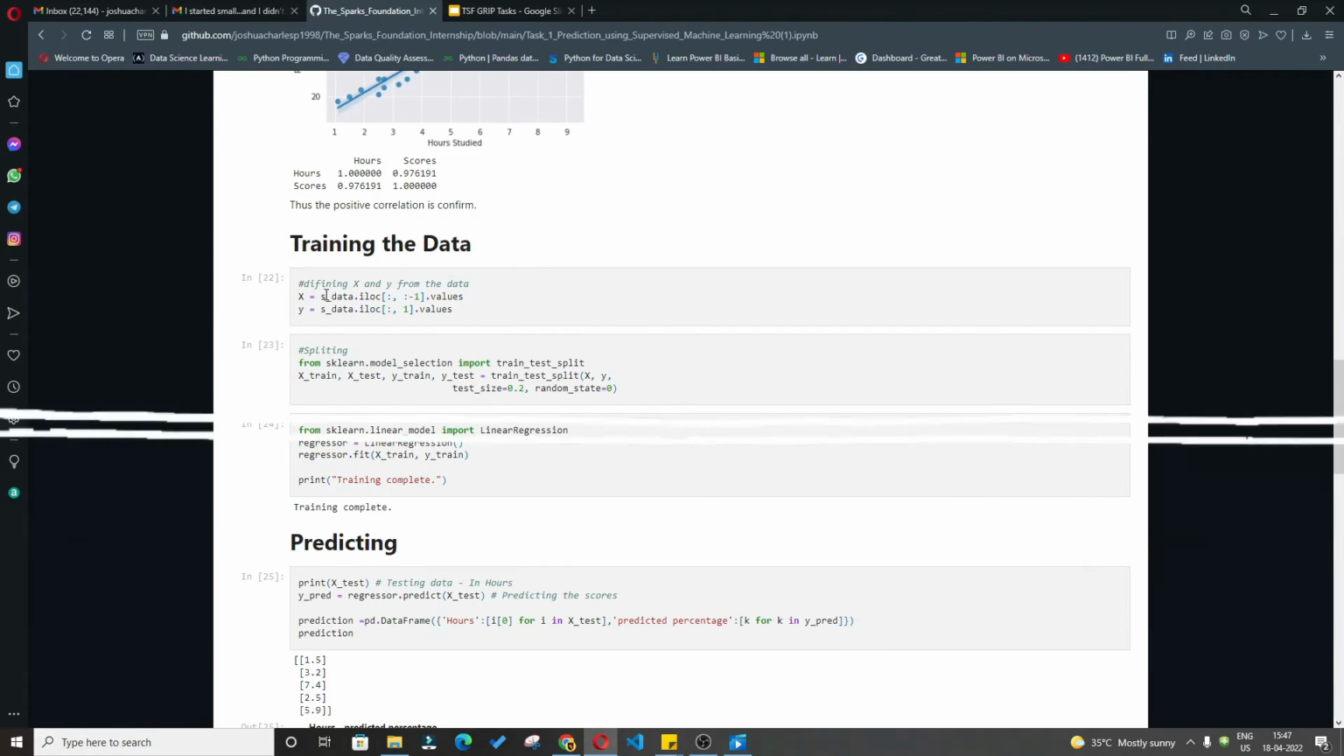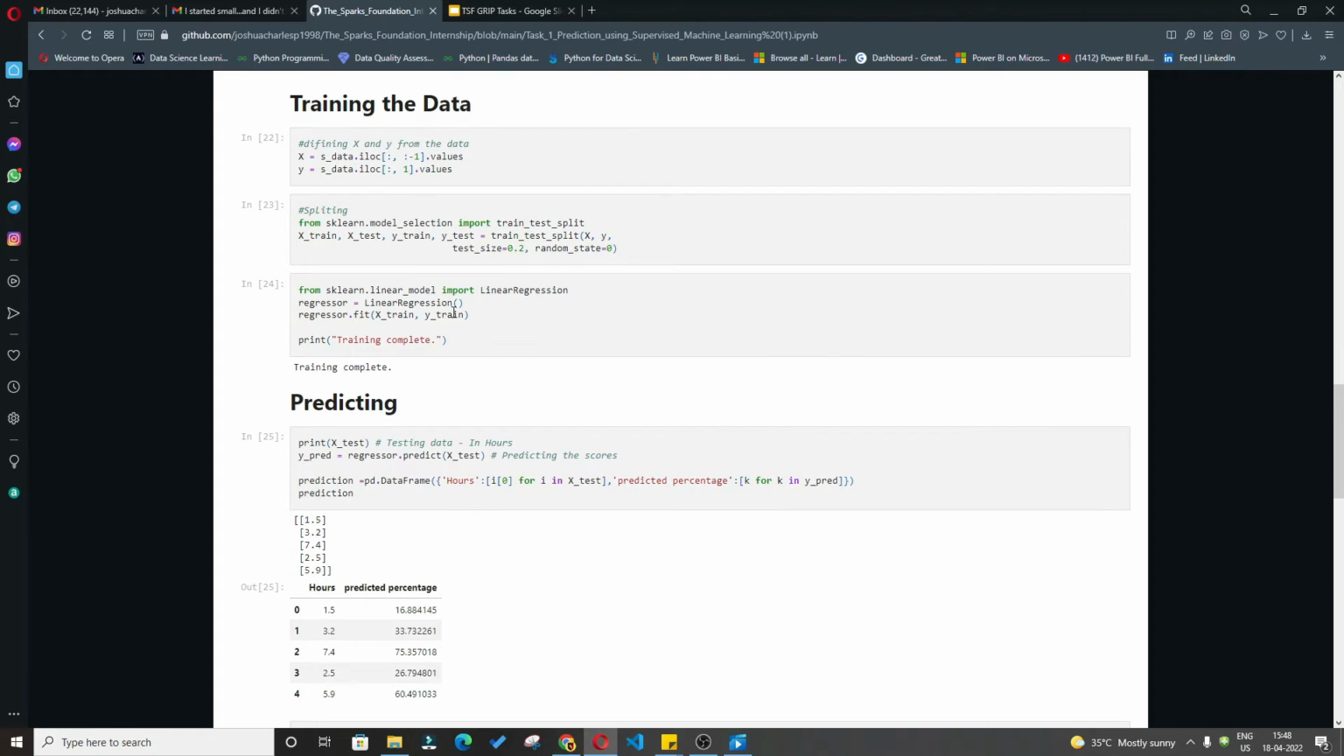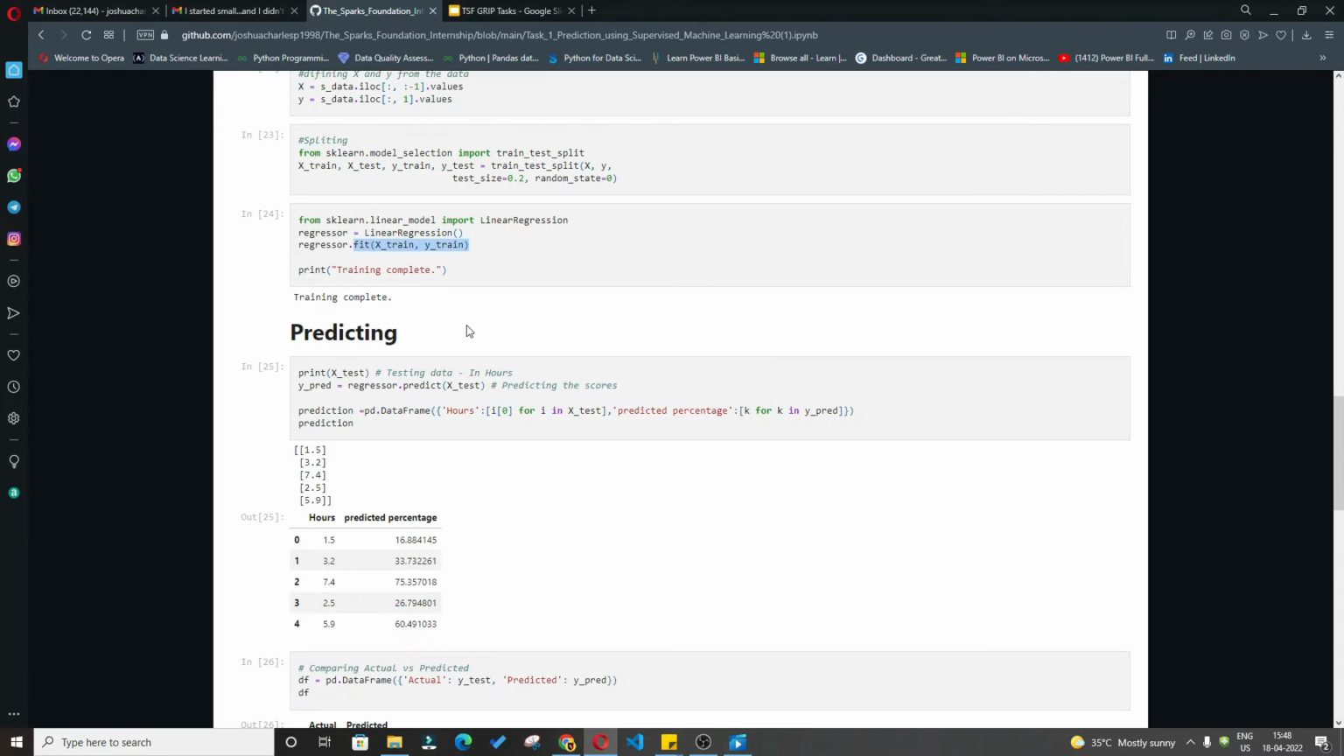Next I split the data set into x and y, and into test and train sets. From sklearn model selection, I imported train test split and used it to split the data with a test size of 0.2, that is 80% train and 20% test. I also imported LinearRegression from sklearn's linear model, initialized it, and fitted the training data to the regression line. For my understanding I printed 'training complete' so I could see that training was completed.